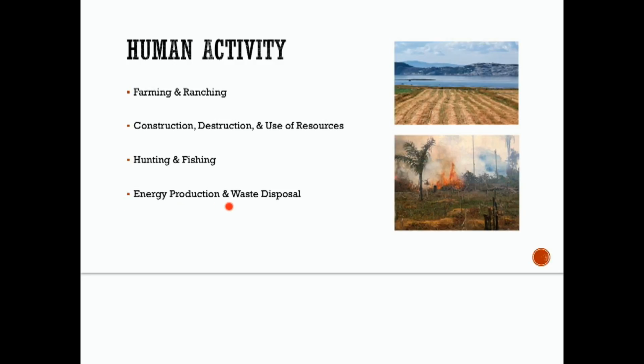Okay, and then we have energy production. Human activities can produce wastes that are released directly into air when fossil fuels such as coal, oil, and natural gas are burned to generate electricity or power vehicles. Air pollution can negatively affect the health of plants and animals in an ecosystem.